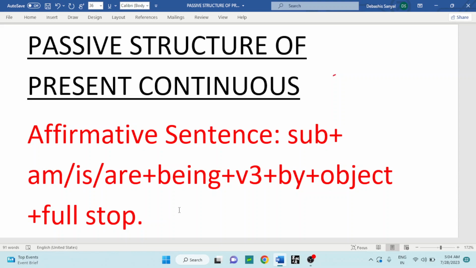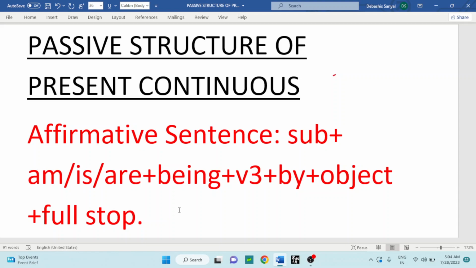So let's start. See here, the very first one, affirmative sentence. In case of an affirmative sentence, we have to use subject, then according to the subject and number we have to use am, is, are as optional, followed by being.